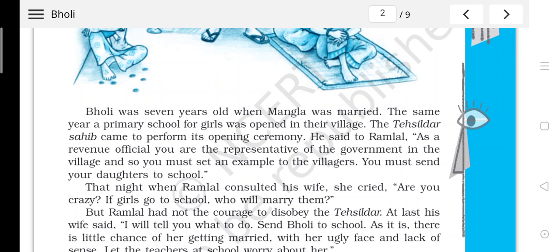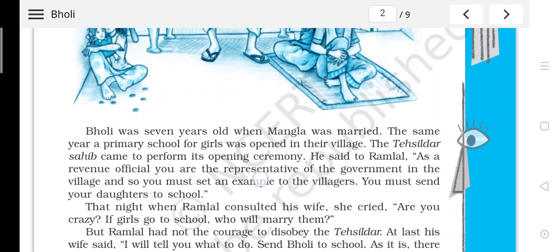Let's continue. Bholi was 7 years old when Mangla was married. That means the second daughter of Ramlal, Mangla, got married, and at that time the age of Bholi was 7 years. The same year, a primary school for girls was opened in their village. The Tehsildar Sahib came to perform its opening ceremony. He said to Ramlal, "As a revenue official, you are the representative of the government in the village, and you must set an example to the villagers. You must send your daughter to school."